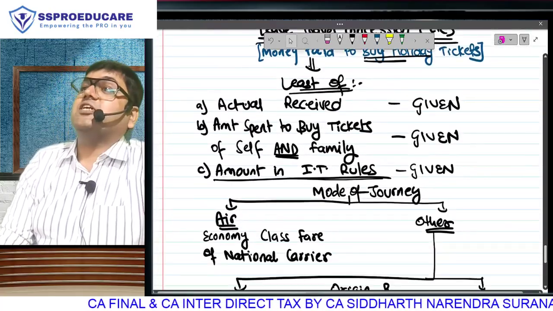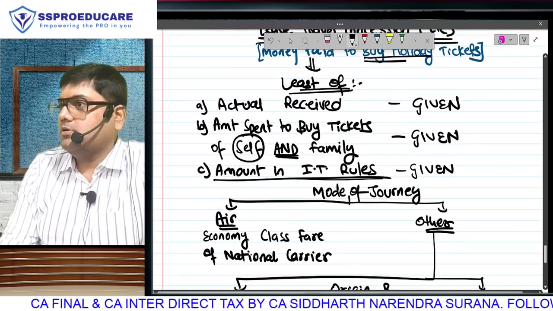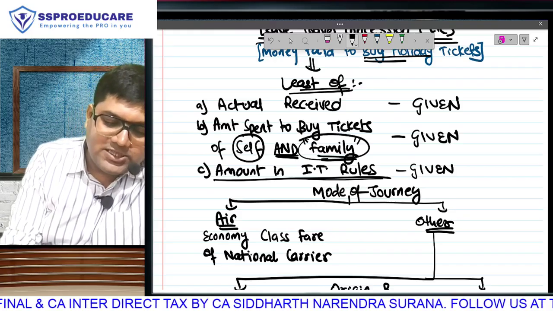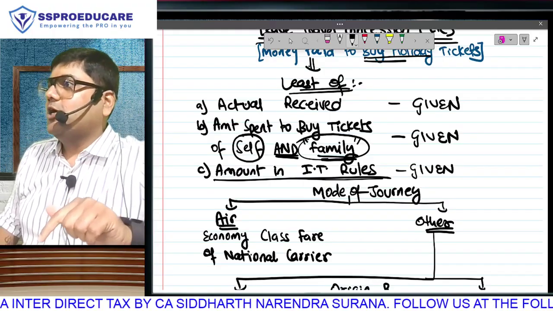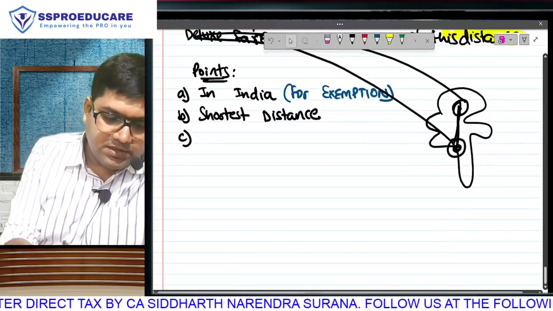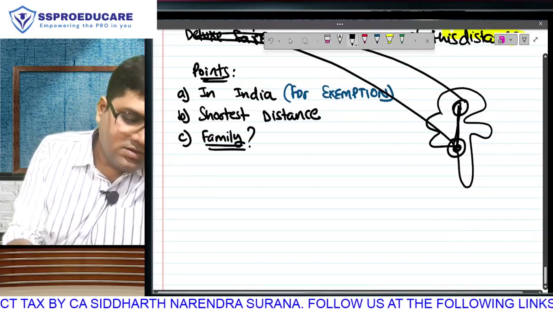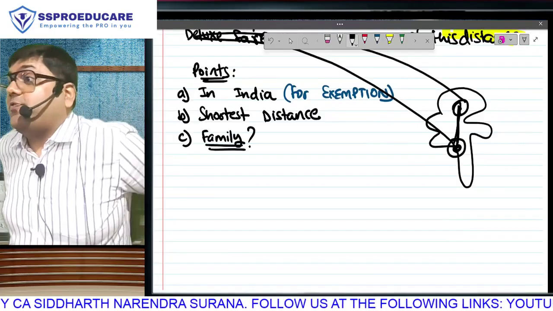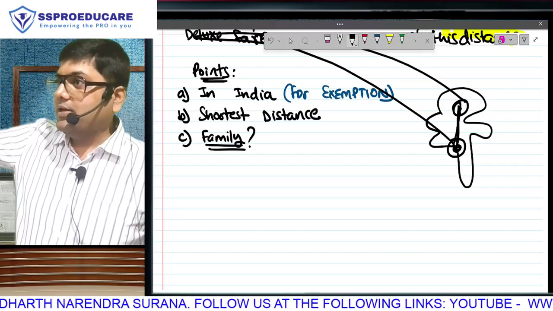So, whose tickets you purchase and you become eligible for exemption? If you purchase your own ticket, are you eligible for exemption? And if you purchase your family ka ticket, are you eligible for ticket purchase for family members? Don't you think you should have asked me this question? Sir, who is family? Listen to this statement first. Family is not whom you consider. Family is what they have defined.